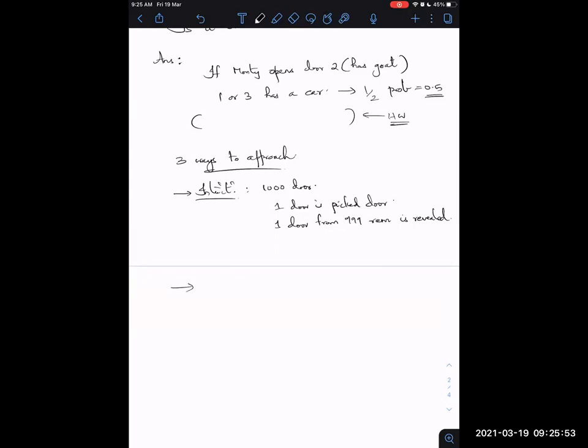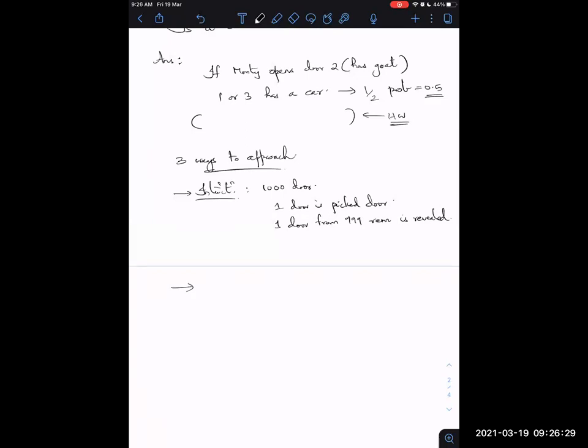There are a large number of doors towards your right hand side, and you have the liberty to pick from any of those, and you already know that one of the doors is gone and that door does not have the car behind it. So you can switch to any other door. I'm not saying you have to switch to a specific door, but switching always benefits you. Did everyone understand that? Please comment.